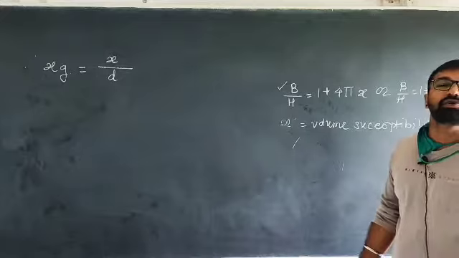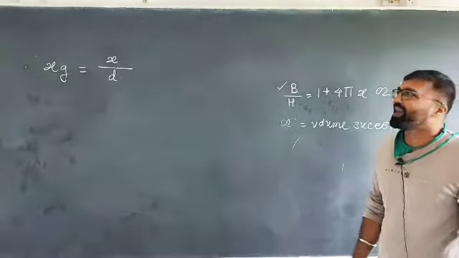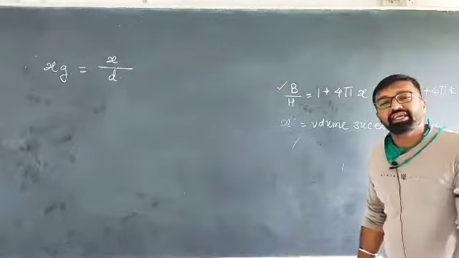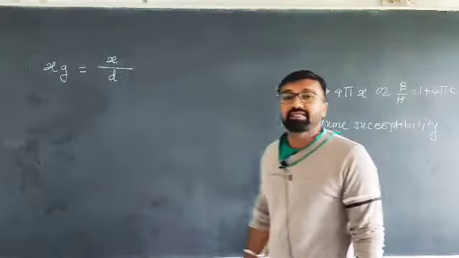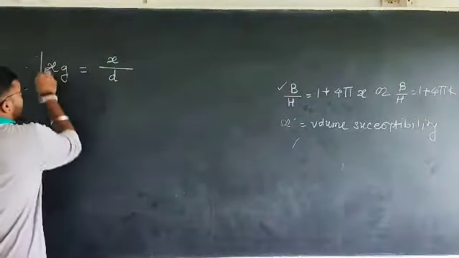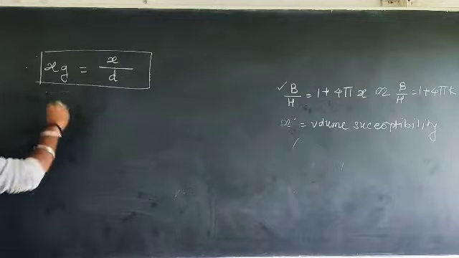Chi g is equal to chi upon d, not x, it is chi. Chi g is equal to chi upon d. This is called gram susceptibility or mass susceptibility.